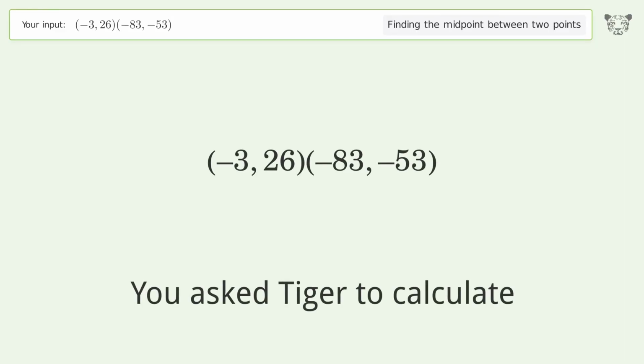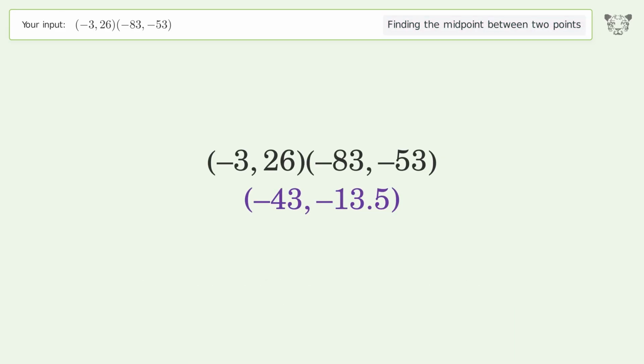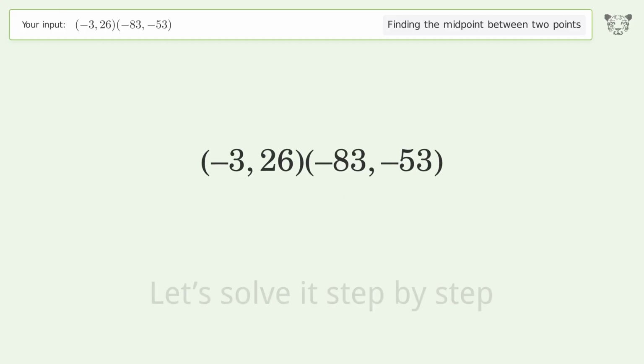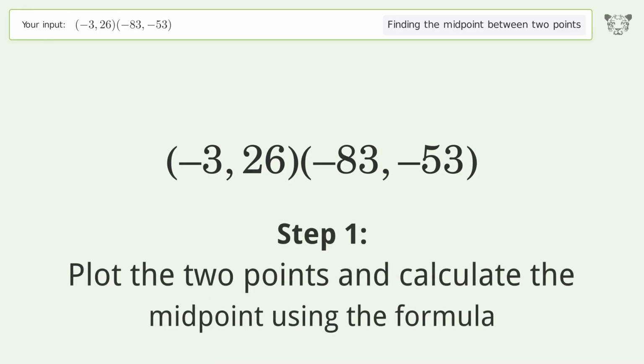You ask Tiger to calculate. This deals with finding the midpoint between 2 points. The midpoint between the 2 points is -43, -13.5. Let's solve it step by step. Plot the 2 points and calculate the midpoint using the formula.